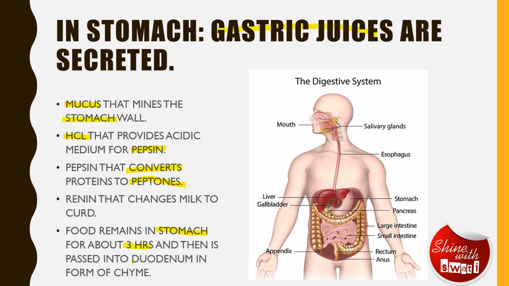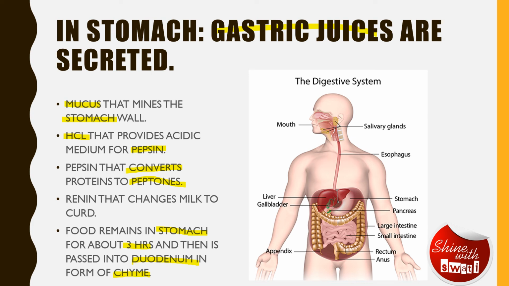If you remember, we call it duodenum. And what happens here is that as it goes into the first part of the small intestine, which is the duodenum, it goes in the form of chyme. You remember we studied a term, bolus. The term bolus means a form of food which can be swallowed. Here in the duodenum, it goes in the form of chyme.